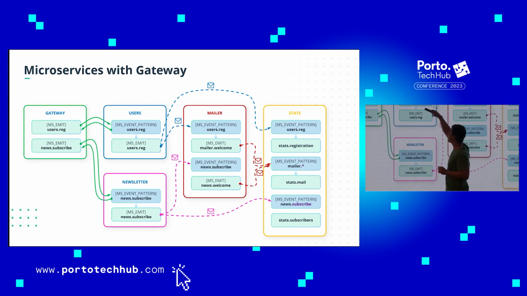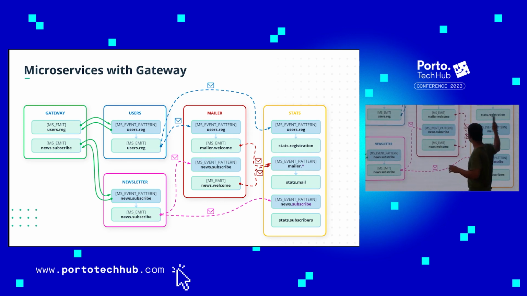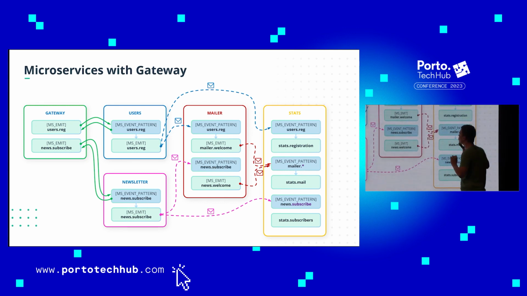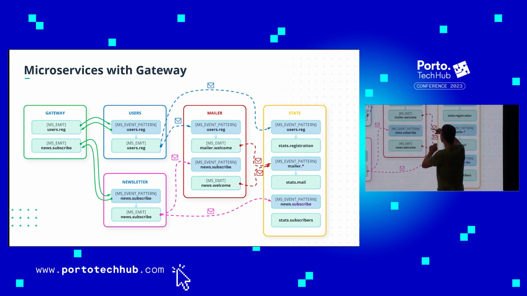Then, after the users microservice is ready, it's emitting a message: registration added, here's some user data. You have to be careful with sensitive data, but that's another topic. Then all services, as with event-driven development, are subscribing to this message, listening and consuming.